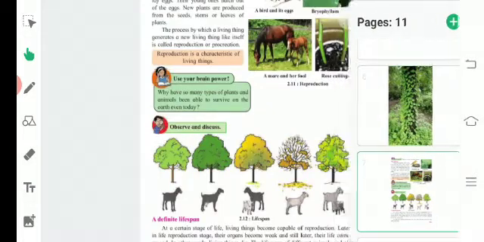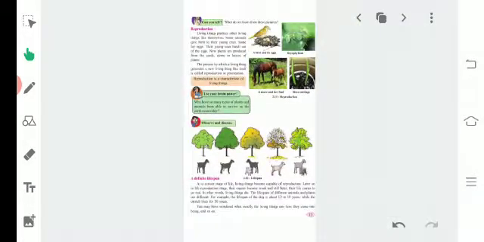Now move on to the next topic. What is our next topic? The next topic is reproduction. Reproduction means to reproduce or to make progeny like ourselves, to multiply or to recreate. Reproduction is the characteristic of living things only. Non-living things do not reproduce. Living things produce other living things like themselves.